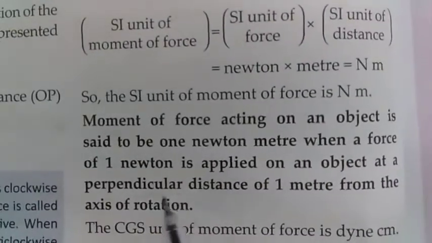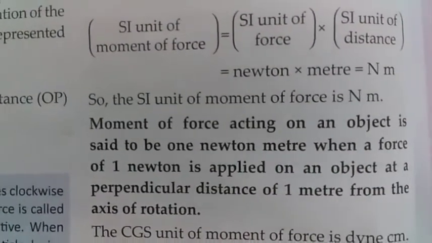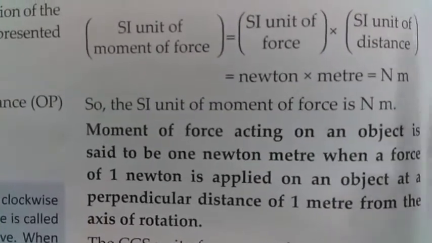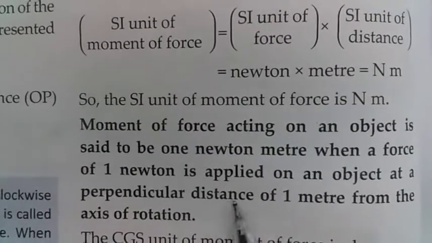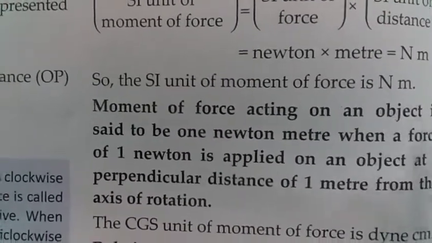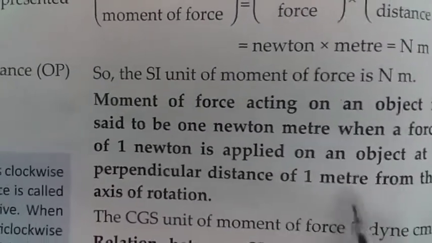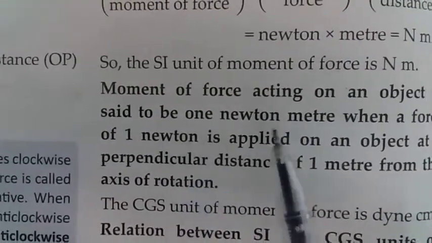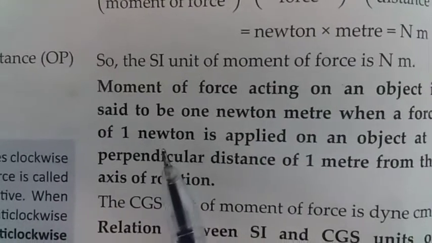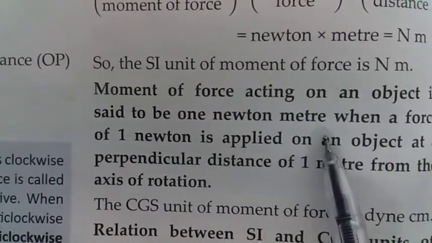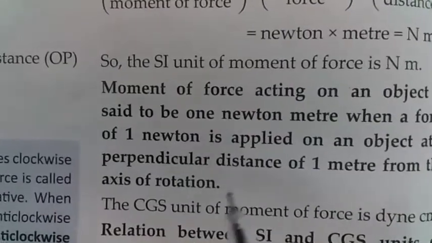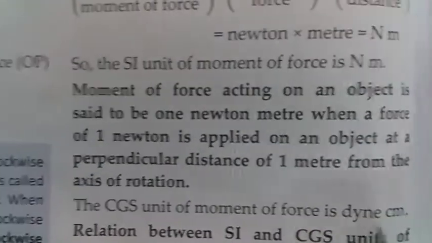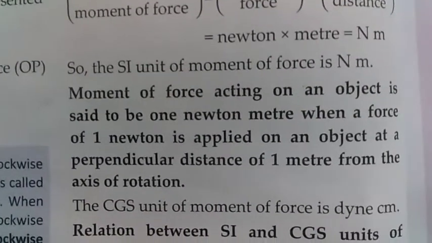Now, moment of force acting on an object is said to be 1 Newton meter when a force of 1 Newton is applied on an object at a perpendicular distance of 1 meter from the axis of rotation. So, the moment of force acting on an object is said to be 1 Newton meter when a force of 1 Newton is applied on an object at a perpendicular distance of 1 meter from the axis of rotation.